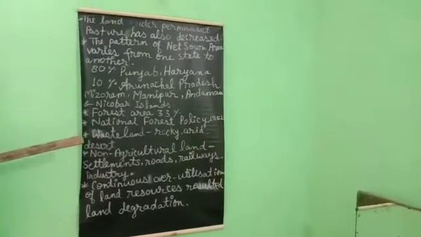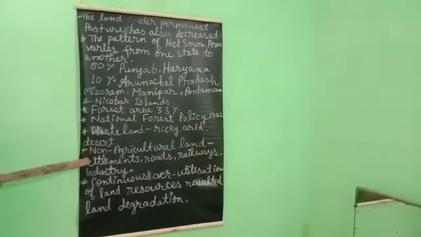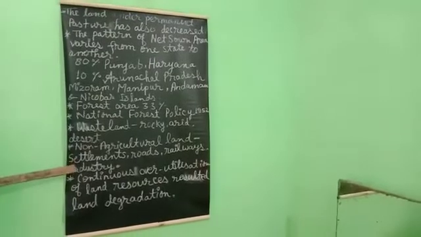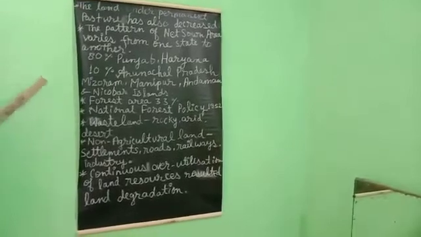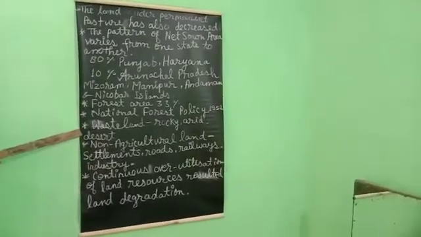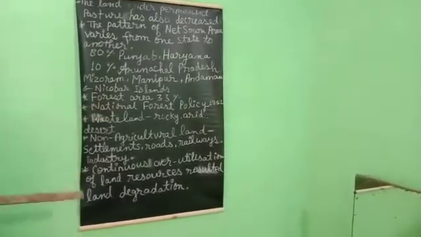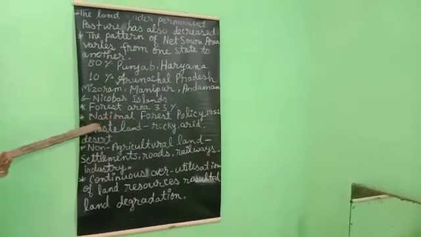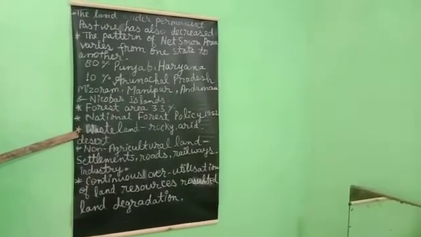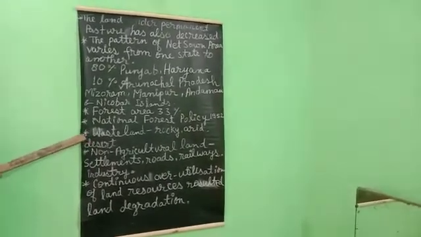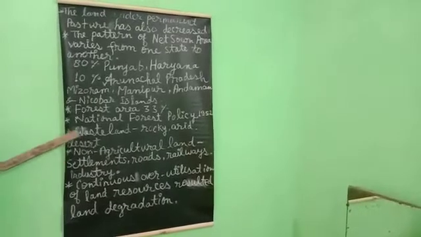Why? It was considered essential for maintenance of the ecological balance, to control the overexploitation of land and overutilization of the limited forest resources, to increase permanent pastures and grazing land, and to increase the net sown area of our country to make more and more productivity of the crops. That is the aim of the National Forest Policy of 1952. It also protects the livelihood of millions of people who live in the forested areas and depend totally on the forest cover.